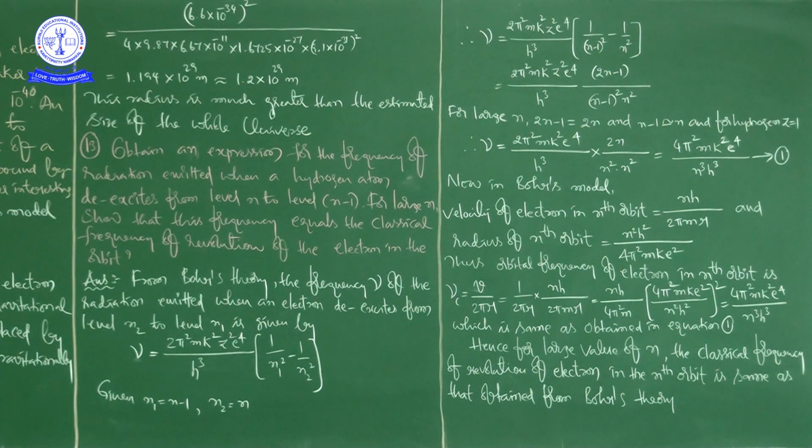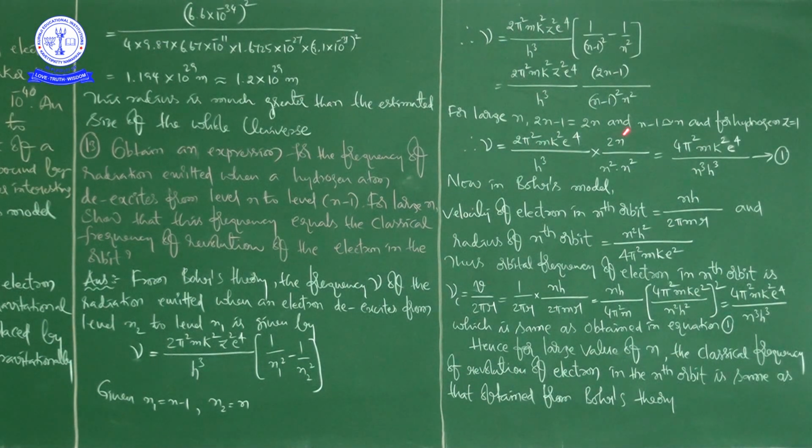For example, large n means it is like 1 lakh, whatever the value may be, just imagine yourself. When compared to 2n, if n is like 1000 or 10,000, the 1 is negligible, no? For example, I am saying not 1 lakh and not 10,000. So when this value is larger, you can take 2n minus 1 is equal to n, and n minus 1 is approximately equal to n. And for hydrogen, z is equal to 1, okay.